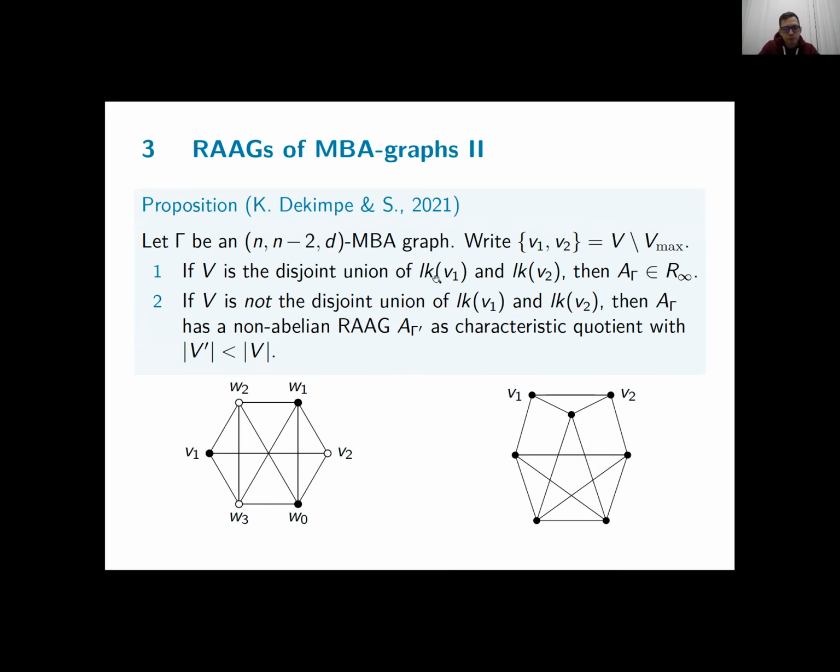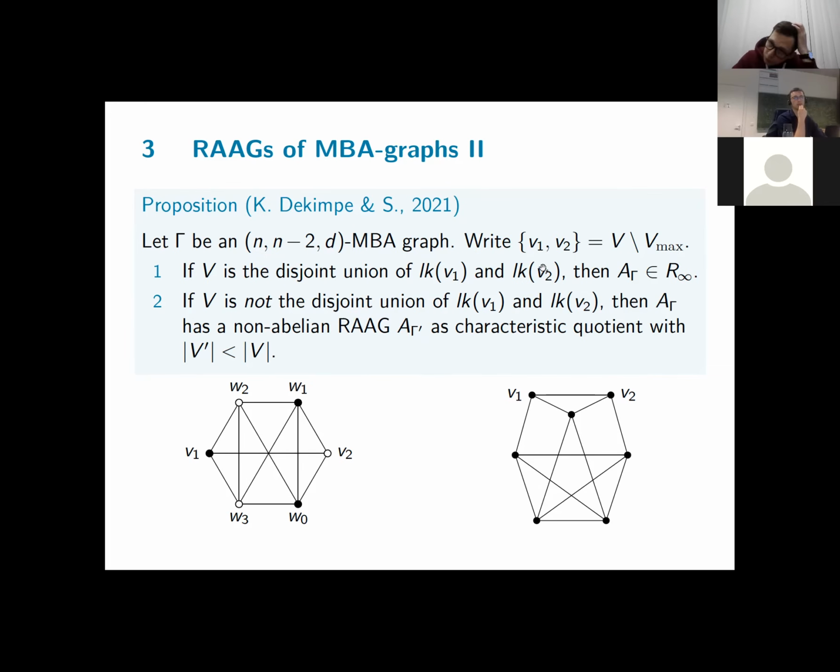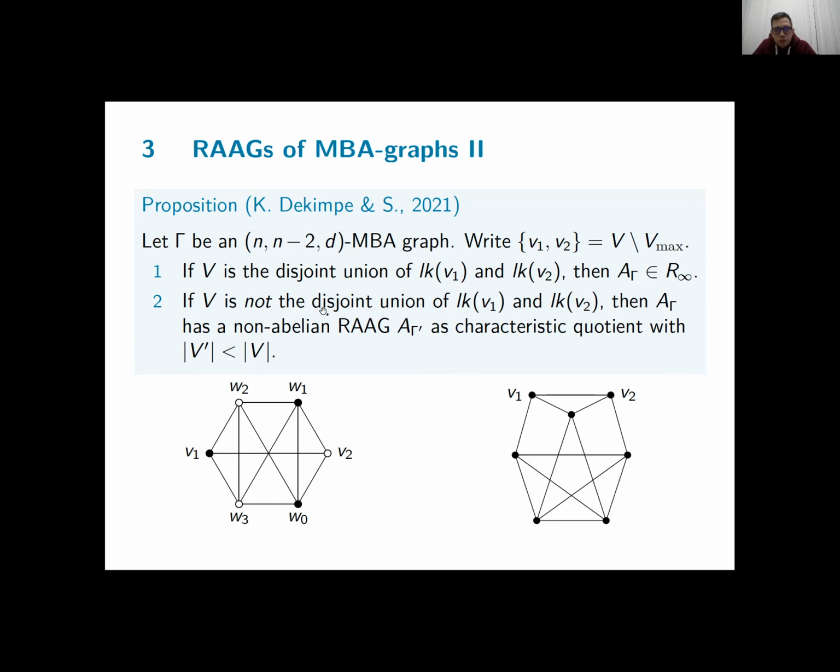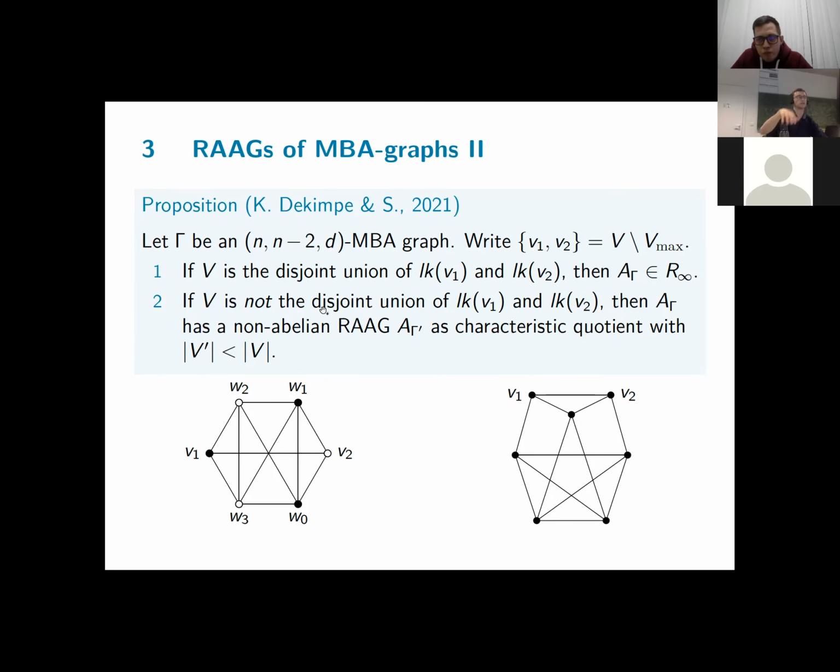If it happens that V is a disjoint union of the neighbors of V1 and the neighbors of V2, so every vertex is either a neighbor of V1 or of V2, but not both, then your group A gamma has the R-infinity property. And if it's not the case, then I didn't prove directly that it has the R-infinity property, but I could reduce it to a smaller case.